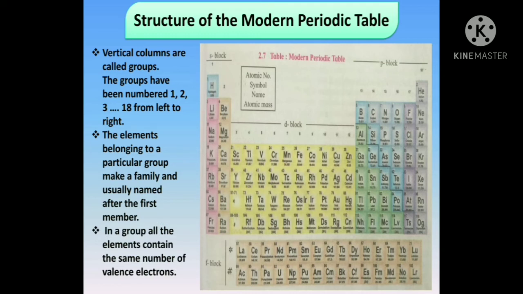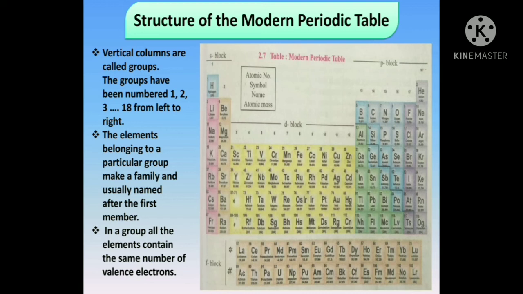In a group, all the elements contain the same number of valence electrons. If you consider hydrogen, you know the valence electron is 1. If you consider lithium, as its electronic configuration is 2-1, again 1 electron in the valence shell. Sodium, the electronic configuration is 2-8-1, so again sodium has 1 electron in the outermost orbit. Potassium 2-8-8-1, again you will find 1 electron in the outermost orbit. So group 1 has 1 electron in the outermost orbit.